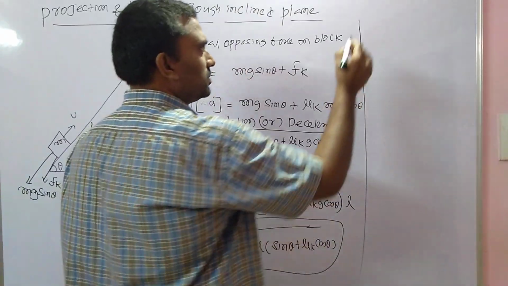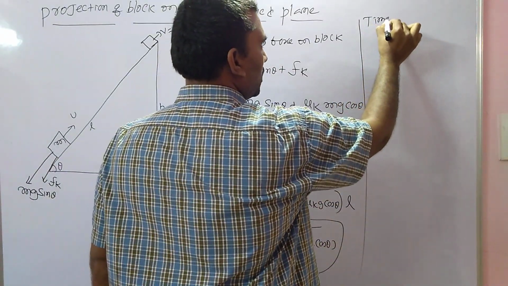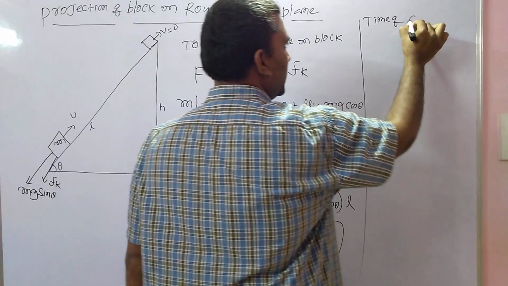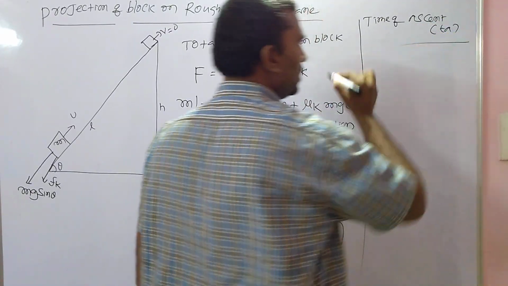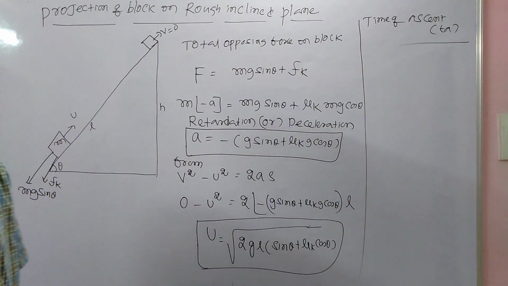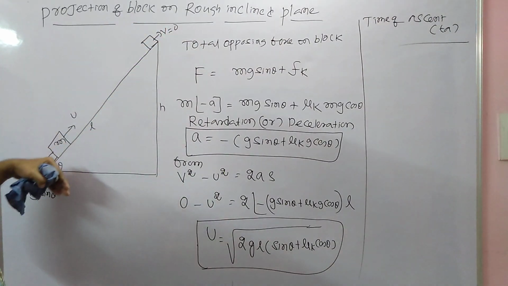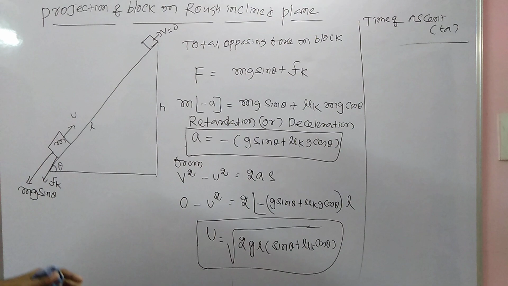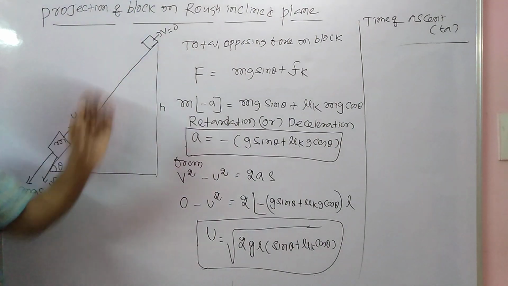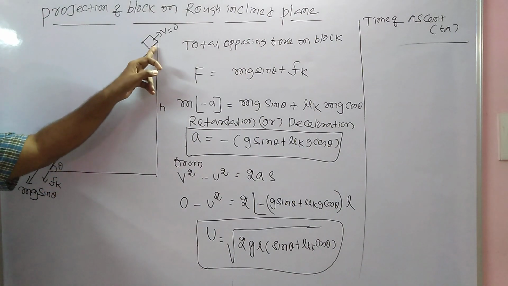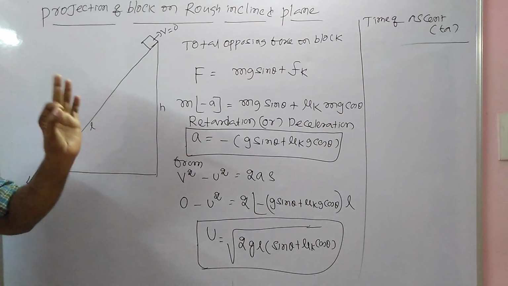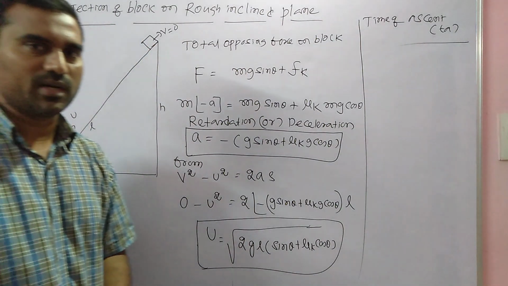So the next concept is time of ascent. The time taken by a block to reach the bottom of the plane is called time of descent. But here the block is going up. The time taken by the block to reach the top of the plane from the bottom is called time of ascent.